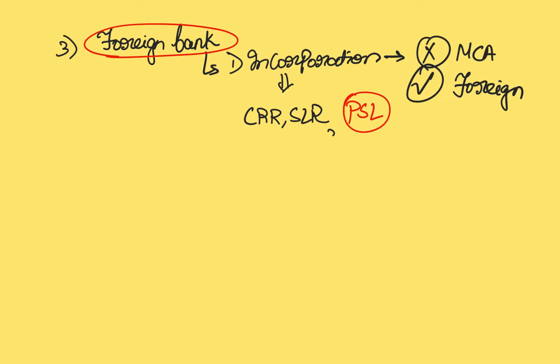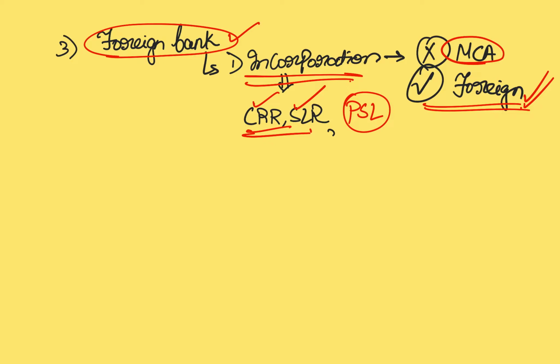Now, previously we have discussed that for a bank to be differentiated as a foreign bank or a private bank, the main factor is the place where it was incorporated. In a private bank, the first step is they should register themselves with the Ministry of Corporate Affairs as an Indian bank. Here is the difference. Foreign banks do not register in India, they just open a branch office in India. Their headquarters is somewhere else in a foreign country. However, if they have to run their business in this country, they still have to abide by the regulatory functions that they are supposed to comply with.